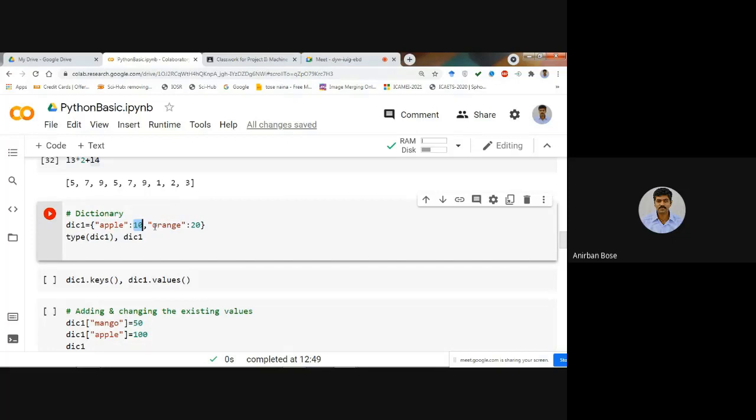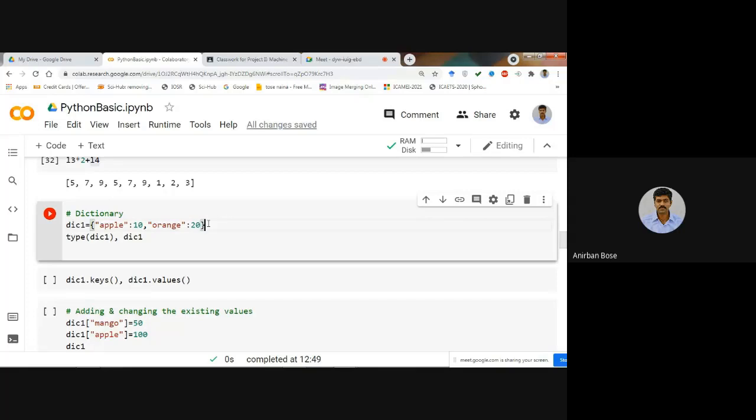What is the value of the orange? That is 20. So in the case of a dictionary, if we want to extract a particular value, we have to extract it by the key name. If I tell you what is the value for the key apple, then it will extract 10. What is the value for the key orange? Then it will extract 20.